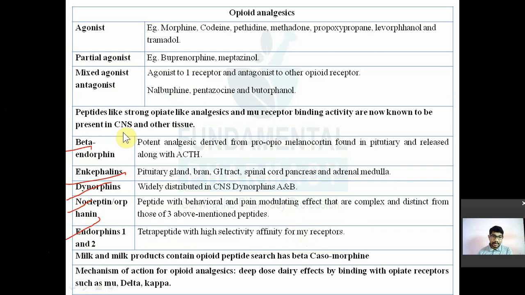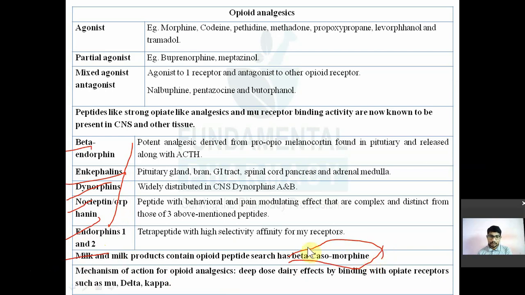Now, milk and milk products also contain an opioid peptide, such as casomorphin. It is known as beta-casomorphin. Casomorphin is an opioid-like peptide present in milk which also has an analgesic activity.